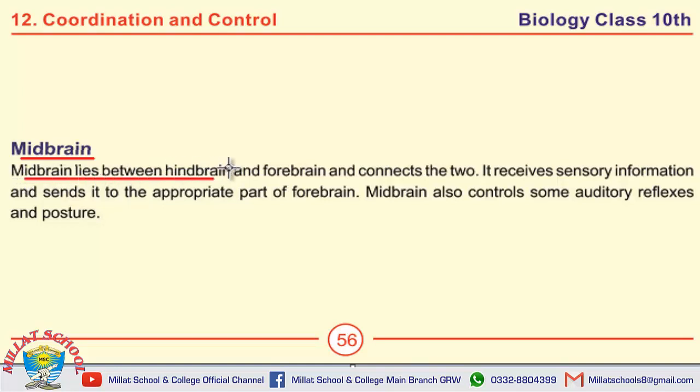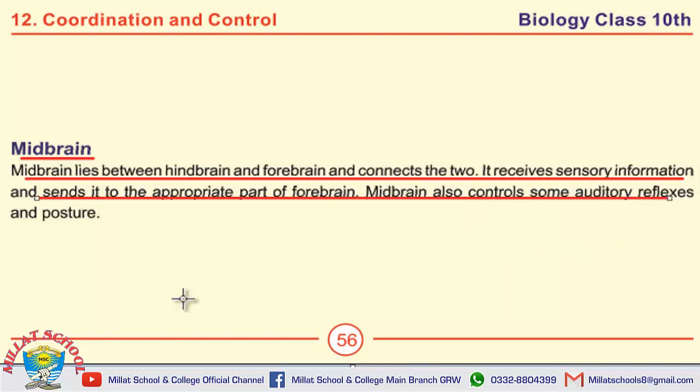Midbrain lies between hindbrain and forebrain and connects the two. Functions of midbrain include: it receives sensory information and sends it to the appropriate part of forebrain. Midbrain also controls some auditory reflexes and posture. This is basically the function and definition of midbrain.